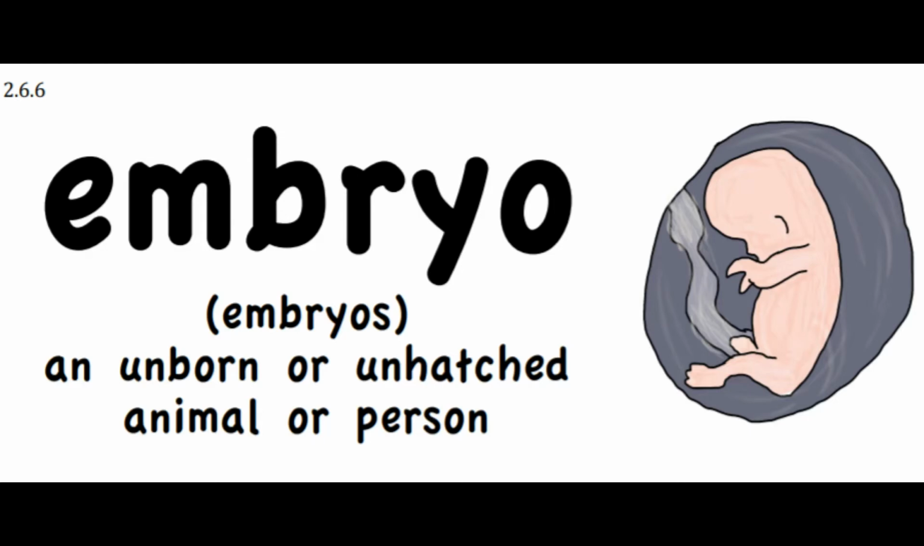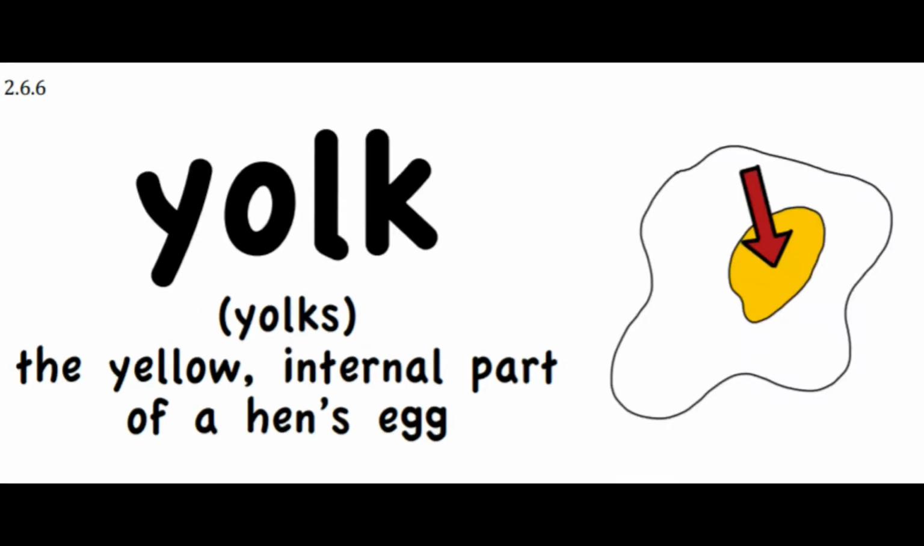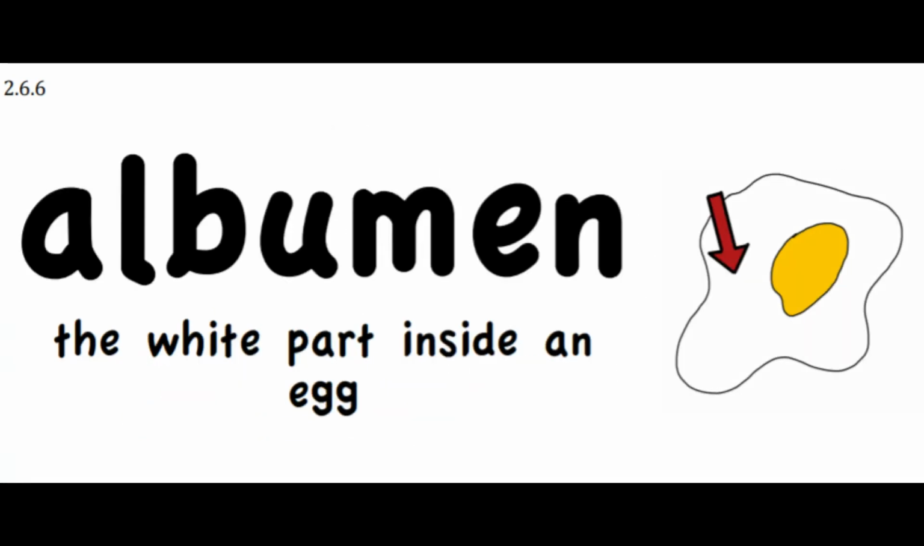Embryo, an unborn or unhatched animal early in its development. A developing chicken embryo must receive nutrients and oxygen from its egg. Yolk. Yolk is the yellow internal part of an egg. Tina dropped an egg on the floor and the yellow yolk spilled out. Albumin. Albumin is the clear or white part inside of an egg that surrounds the yolk. The albumin, or egg white, is part of the egg used in some recipes, such as angel food cake.